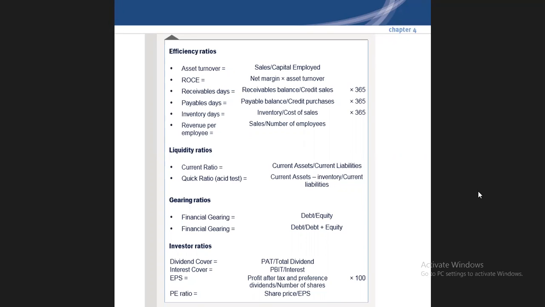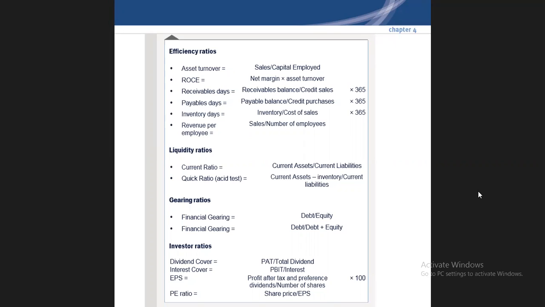How do you calculate asset turnover? That is, by utilizing the asset, how much turnover you are getting. This is sales divided by capital employed. Then return on capital employed is equal to net margin into asset turnover. The figure arising in the asset turnover, we are going to multiply with the net margin, then we will get return on capital employed.